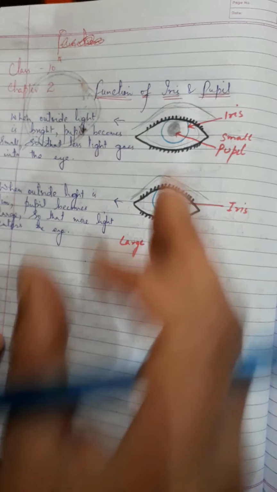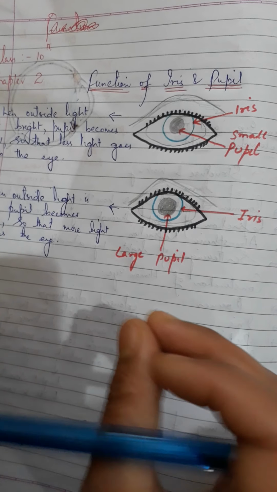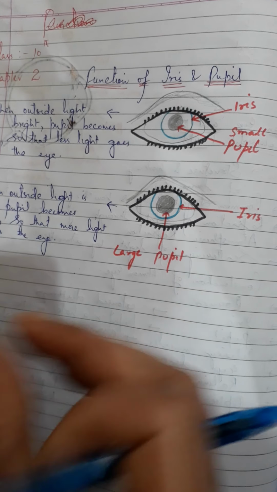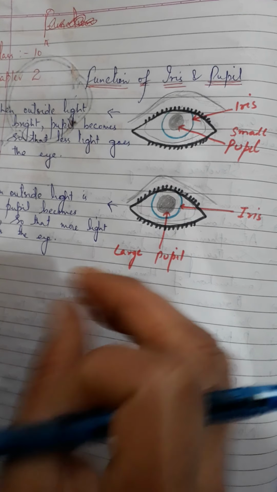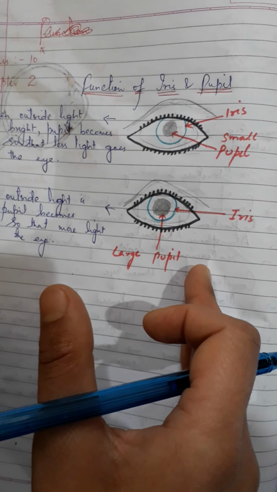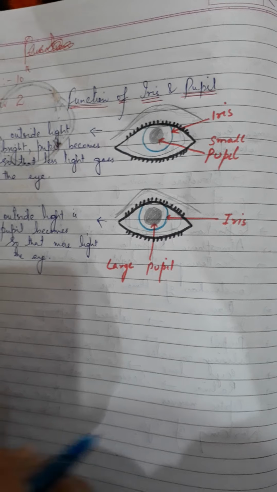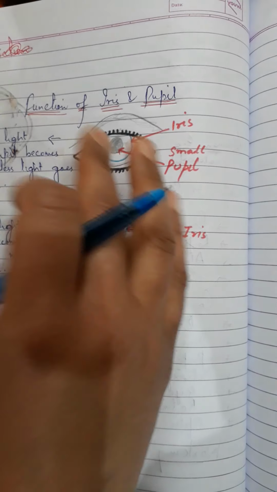So when we enter the darkened cinema hall, very little light enters our eye and we cannot see properly. But after a short time, the pupil of our eye expands and becomes large, and more light enters our eye and we can see clearly.